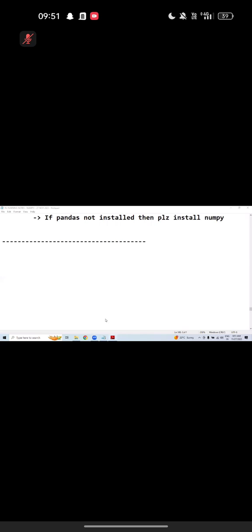Move on. By default, NumPy will not be available with the Python installation. Explicitly, we need to install the NumPy package. Run the below command. What is the command? Pip install NumPy.